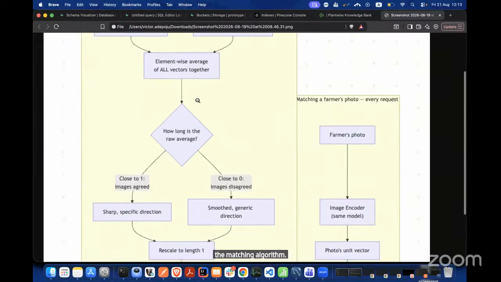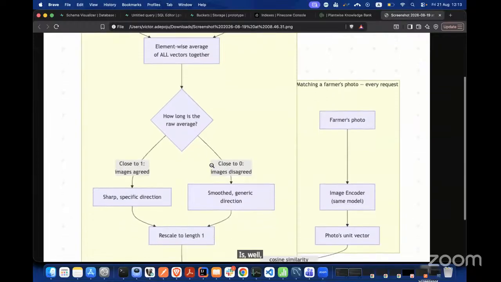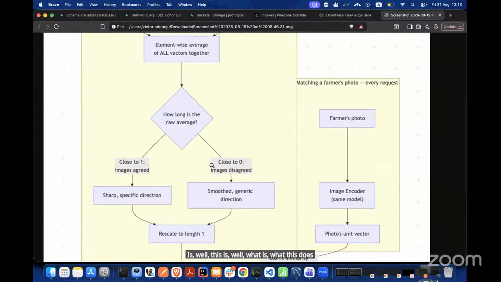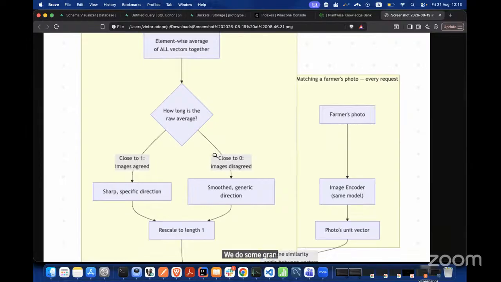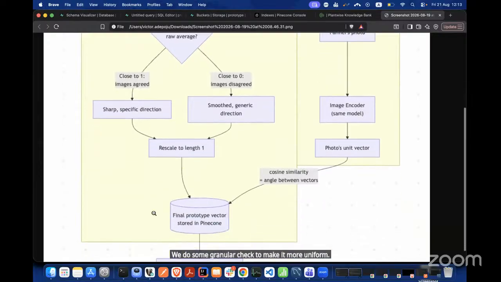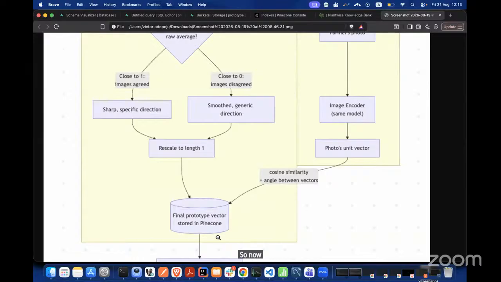Now this block here helps us to calibrate, because it's possible that the two are quite unrelated. For example, if we have a very bad prompt or our reference images are not that clear, we do some granular check to make it more uniform, and we return our final prototype here. So now this is entirely done on our end before the farmer sends the picture.